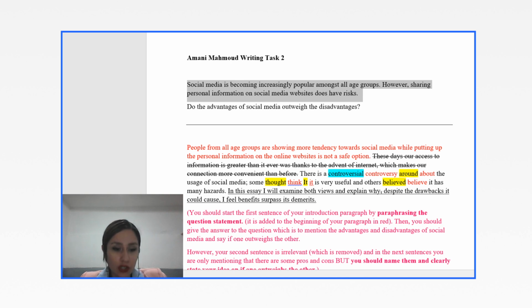Now you are going on this way. You said there is a controversial around the usage of social media.